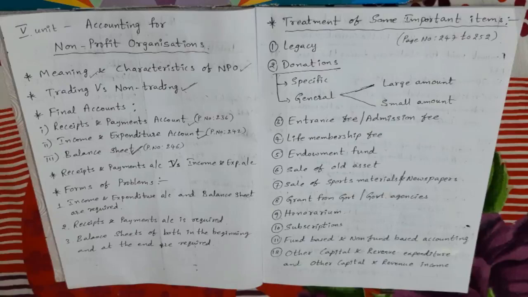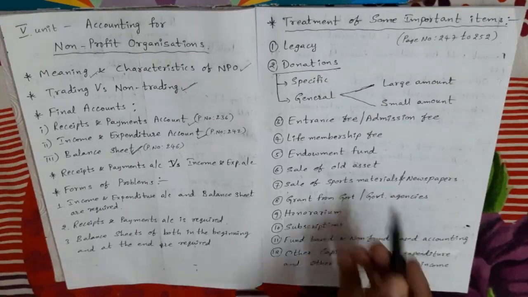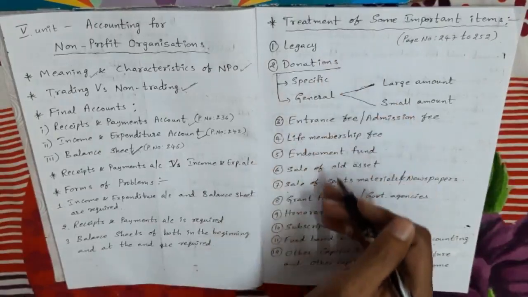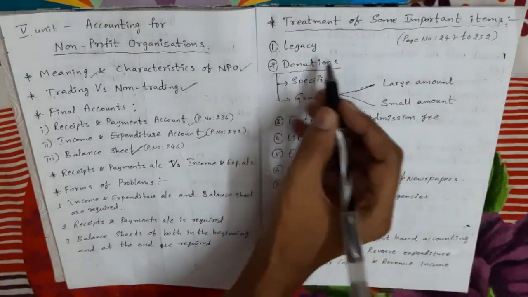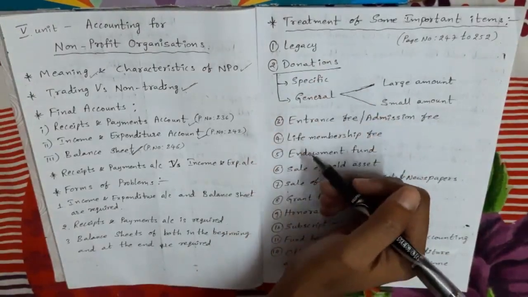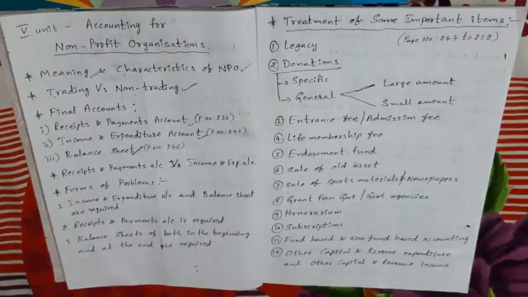So what are the most important items? Briefly, I'm going to explain. See, these are the important items which come in non-trading organizations. So what is the meaning of these terms and what is the treatment?